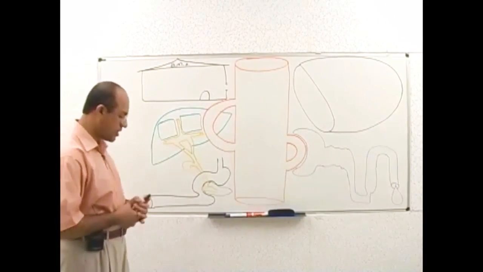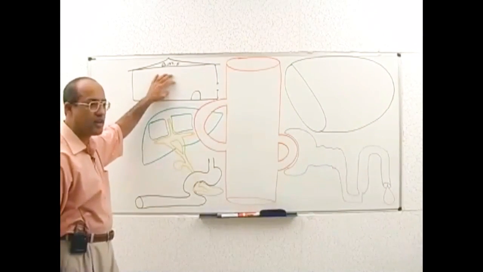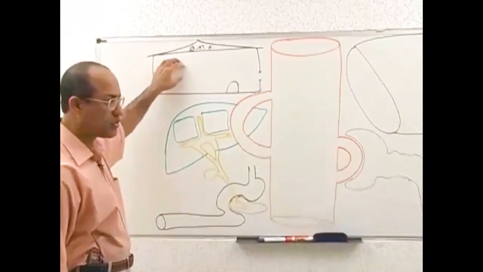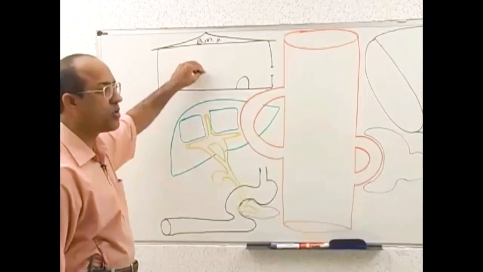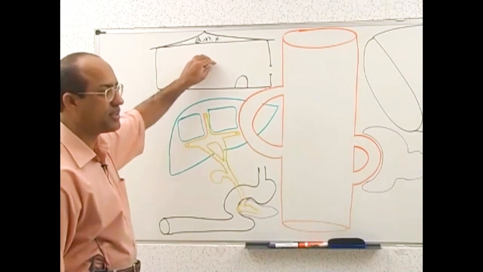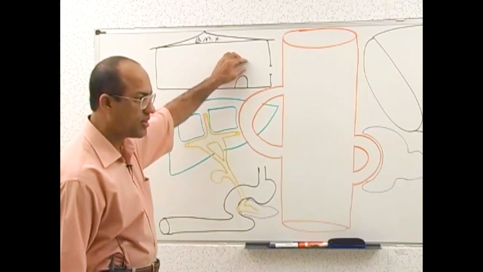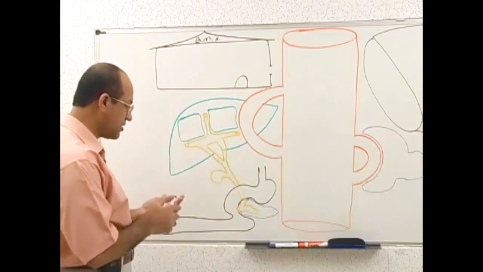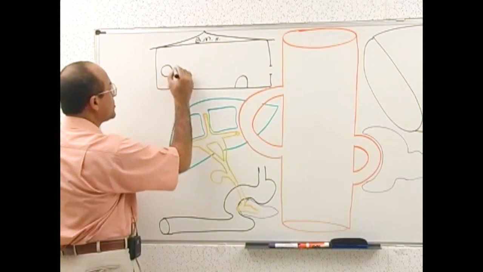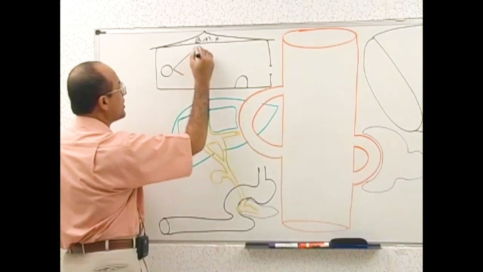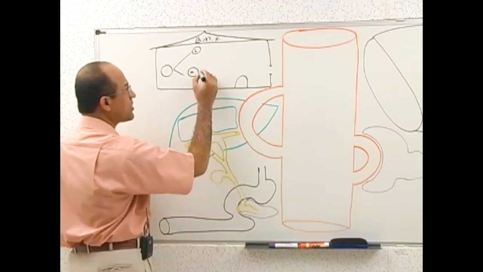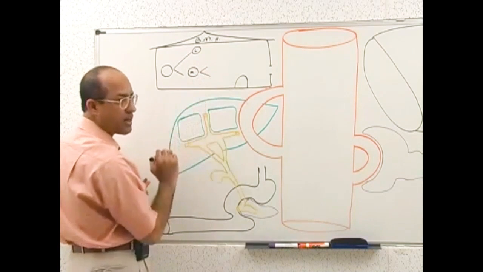So let's start from the very beginning: red blood cells in adults are produced by the bone marrow. All of you know that in the bone marrow there are stem cells, and those stem cells divide into myeloid stem cells and lymphoid stem cells. Then one of the myeloid stem cell lineages goes into the erythroid line. Let's put it here: this is the bone marrow stem cell. The stem cell divides into lymphoid stem cell and myeloid stem cell. Myeloid stem cells go into multiple lines.